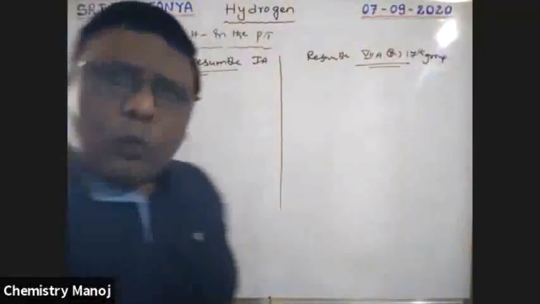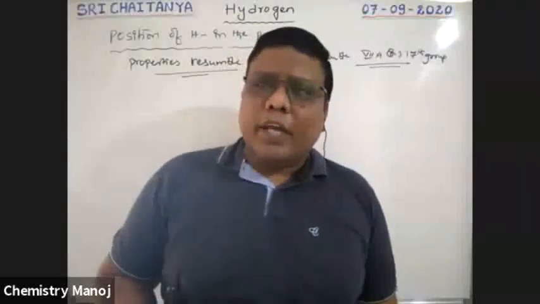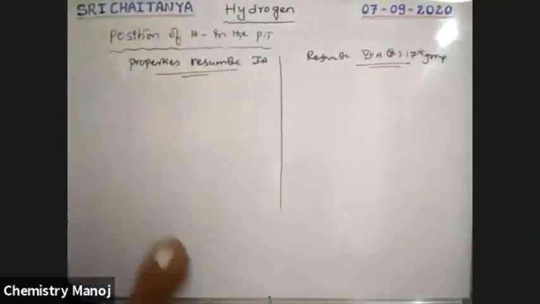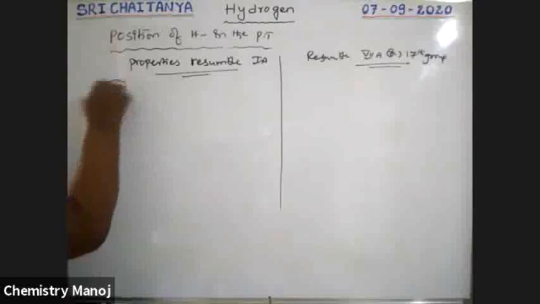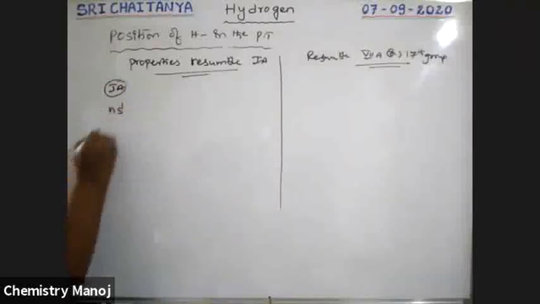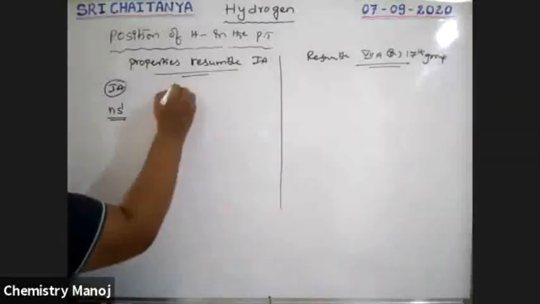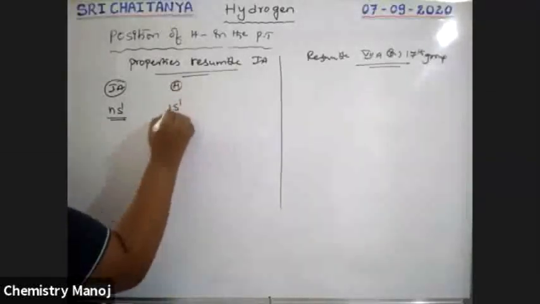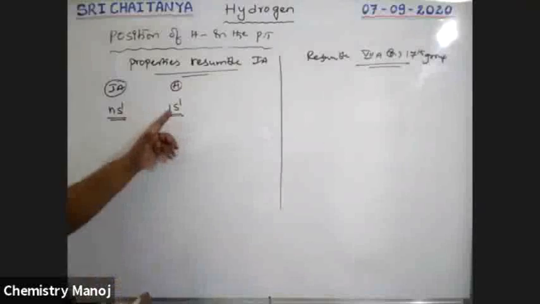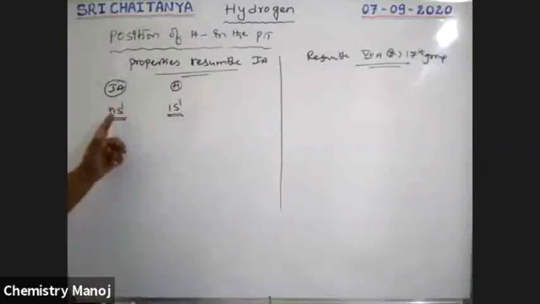See here. 1A group elements. The general outermost electronic configuration for 1A group elements is ns1 configuration. So hydrogen also has 1s1 configuration. That means its electronic configuration is ns1.